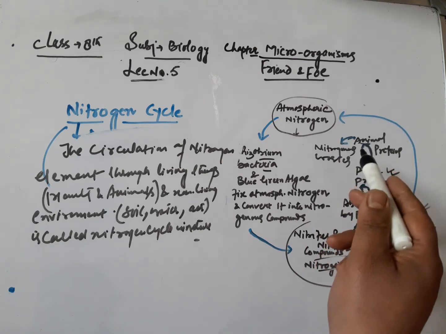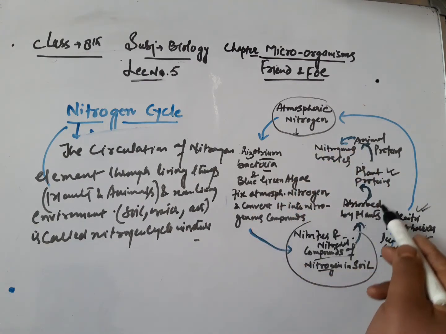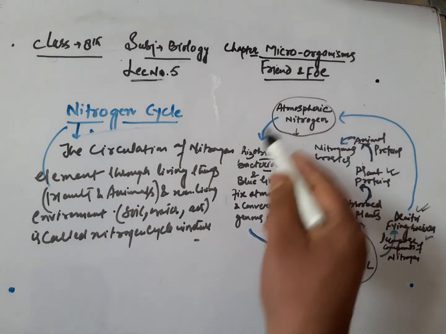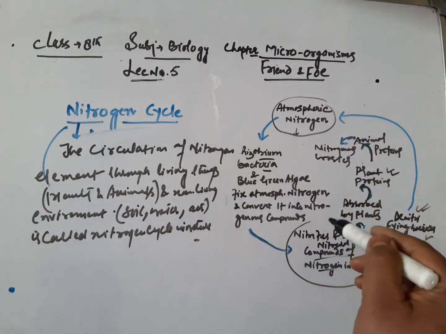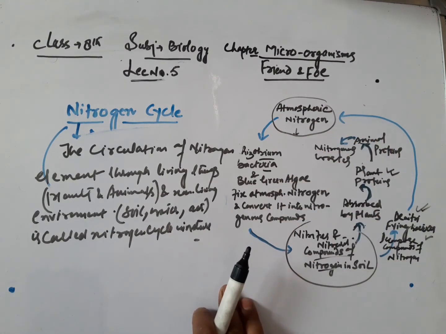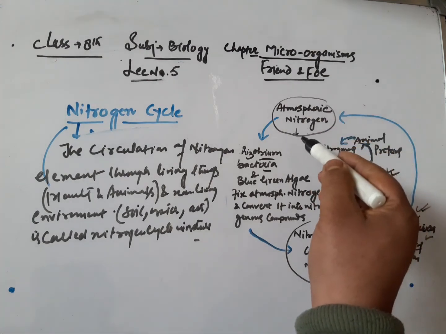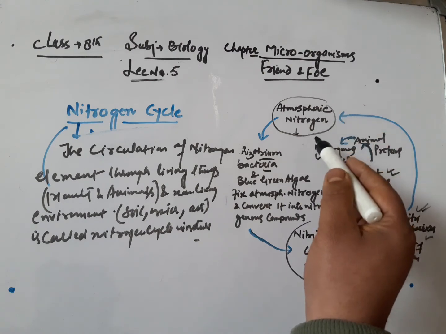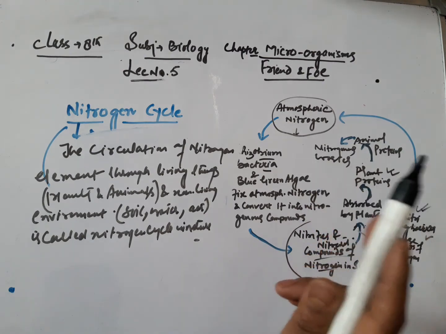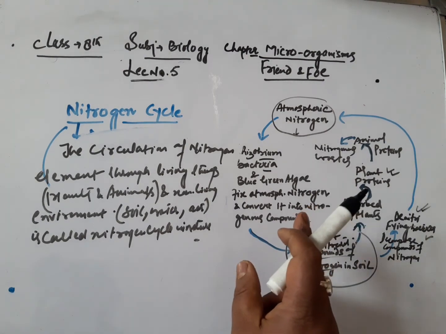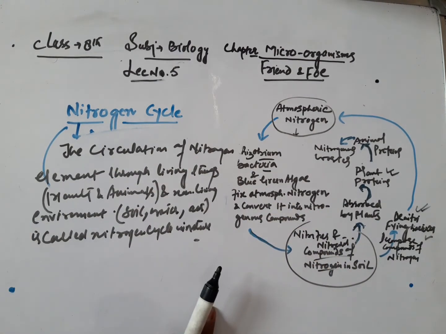In this way, the nitrogen gas which was removed from the atmosphere during fixation is put back into the atmosphere. In this way, the cycle turns, or we can say comes back. In this way, the atmospheric nitrogen is maintained or balanced in nature. And when it goes back into the atmosphere again, this nitrogen is used again during nitrogen fixation, and the nitrogen cycle is repeated in nature again and again. As a result of the nitrogen cycle in nature, the percentage of nitrogen gas in the atmosphere remains constant. So in this way, the nitrogen cycle takes place.